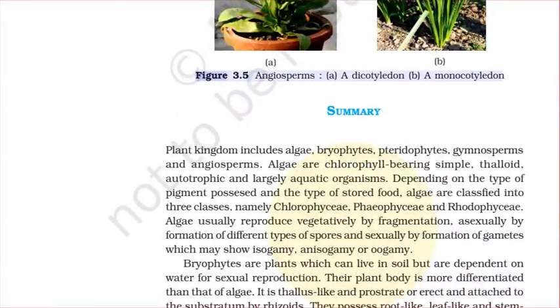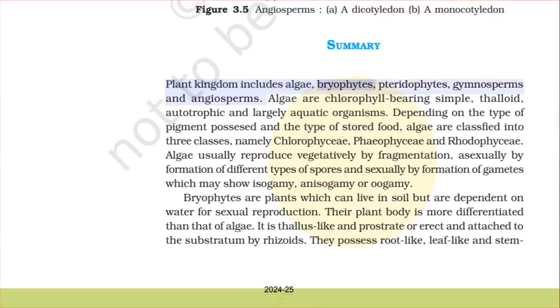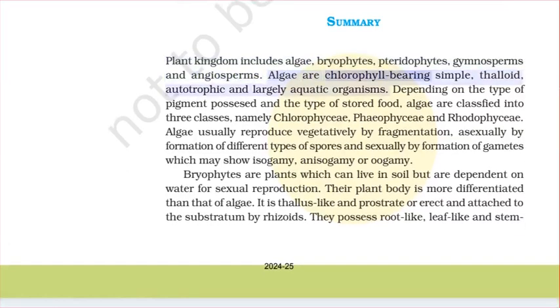Figure 3.5 Angiosperms. A. A dicotyledon. B. A monocotyledon. Summary. Plant kingdom includes algae, bryophytes, pteridophytes, gymnosperms, and angiosperms. Algae are chlorophyll-bearing simple, thalloid, autotrophic, and largely aquatic organisms.